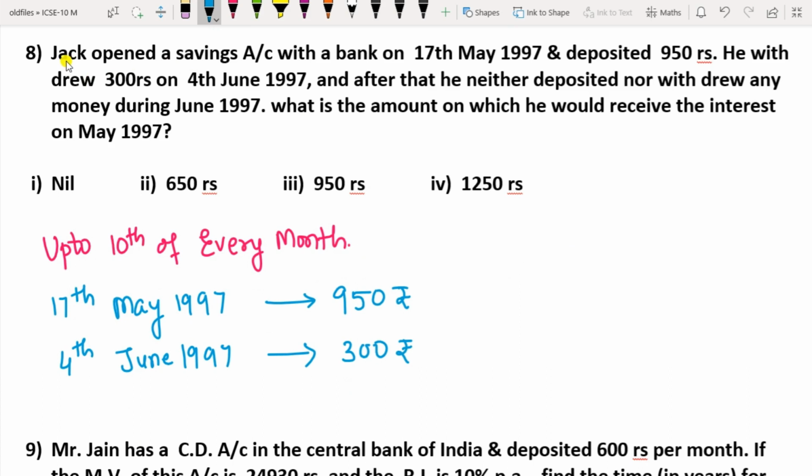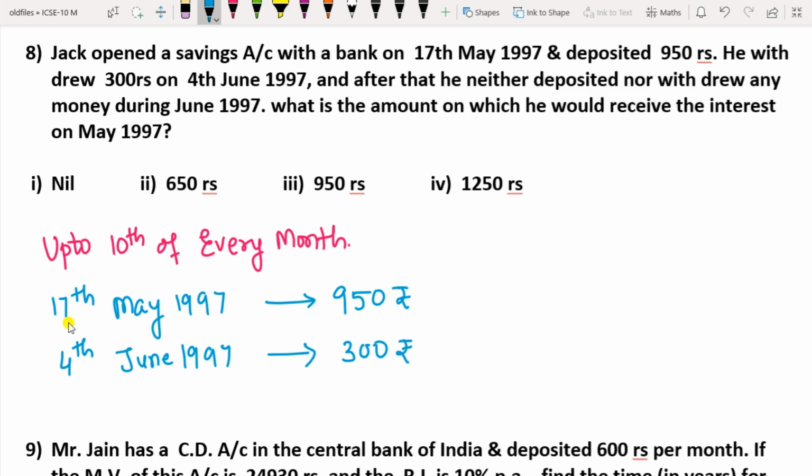Question 8 here is: Jack opened a savings account with a bank on 17th May 1997 and deposited 950 rupees. He withdrew 300 rupees on 4th June 1997, and after that he neither deposited nor withdrew any money during June 1997. What is the amount on which he would receive the interest in May 1997? Now it is a rule in a bank that up to the 10th of every month you have to deposit the money, then only it will be counted for the interest.